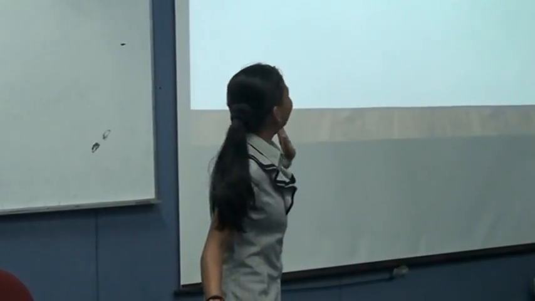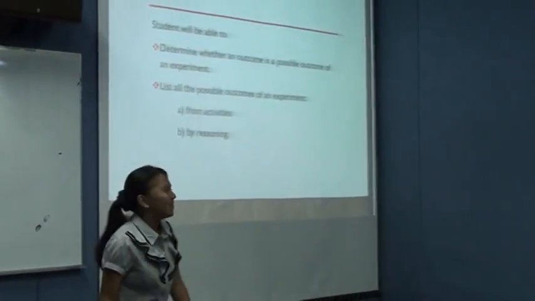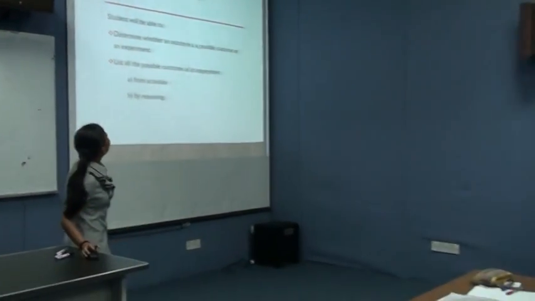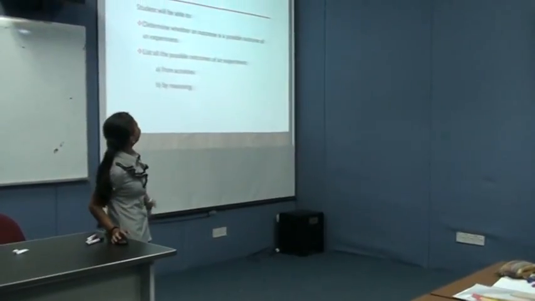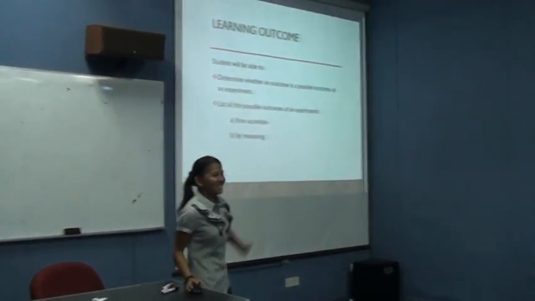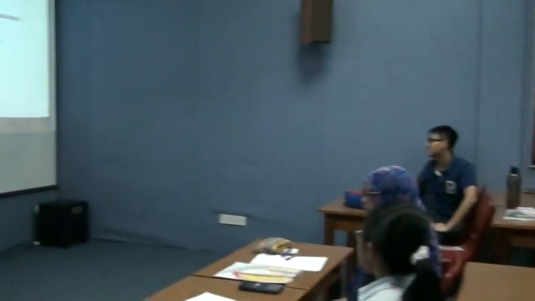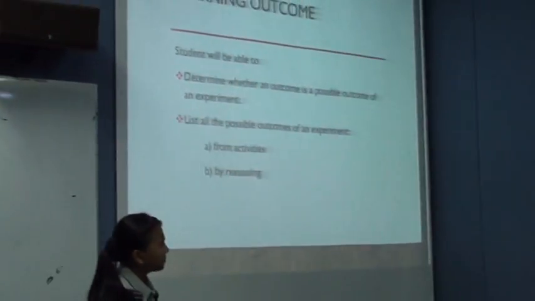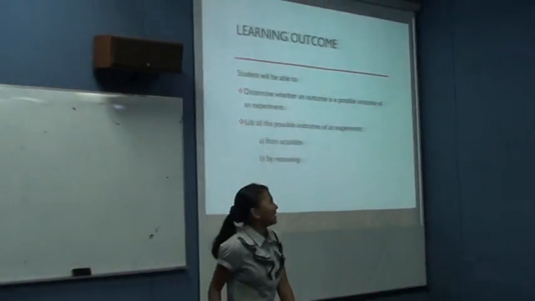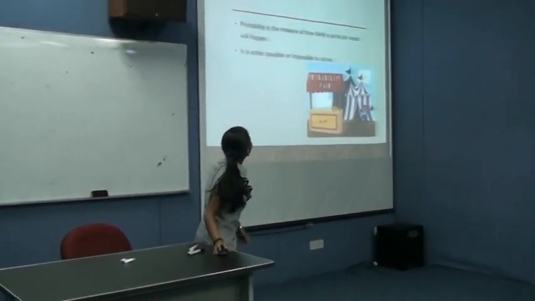Today we will learn about probability. So what is probability? Later we will see. But let us see what is our learning outcome. Liu, can you read? Students will be able to determine whether an outcome is a possible outcome of an experiment, from activities and by reasoning. Thank you, Liu.